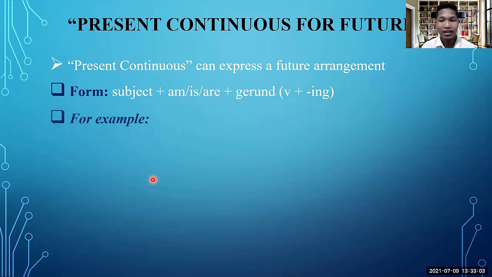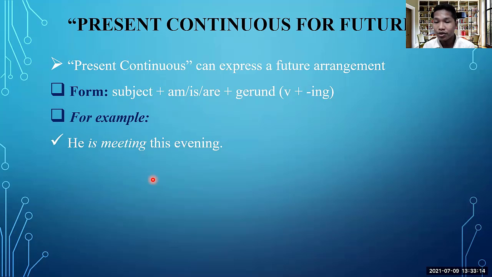Let's check the example to make it a bit clearer. So he is meeting this evening, because now it is in the afternoon. So we say that he is meeting this evening. We can say he is having the meeting this evening, right? So imagine that this evening he is meeting with his colleagues. Okay, yeah, he has prepared already.